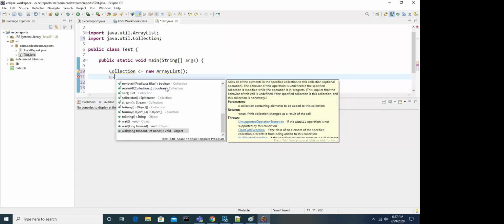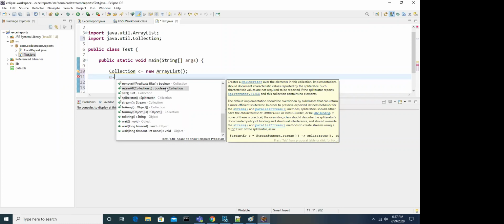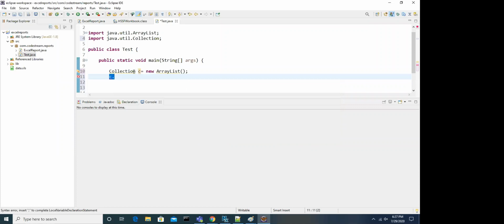So that means we can access only the methods from the Collection interface. But if I want to call a method of the List interface which you declared, can we call it by using c?